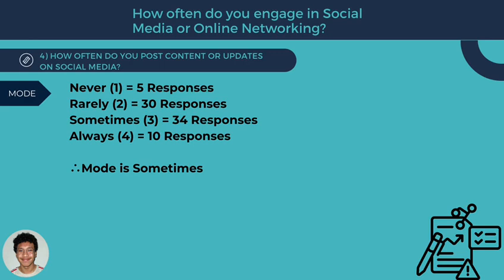Onwards to the mode. You can see that never has 5 responses, rarely is 30 responses, sometimes is 34 responses, and always has 10 responses. So you can say that the mode is sometimes because it has the most frequent responses amongst all of them, with 34 responses.